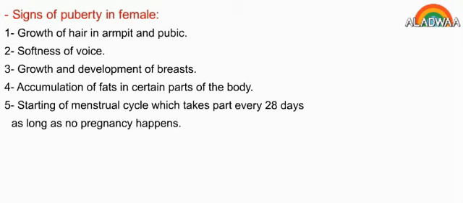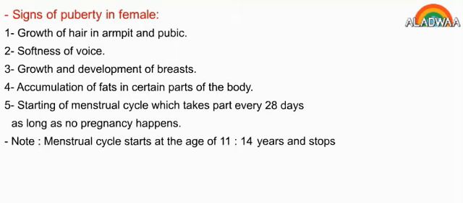Signs of puberty in female. Growth of hair in armpit and pubic area. Softness of voice, growth and development of breast, accumulation of fats in certain parts of the body. Starting of menstrual cycle, which takes place every 28 days as long as no pregnancy happens. Note, menstrual cycle starts at the age of 11 to 14 years and stops at the age of menopause, 45 to 55 years.